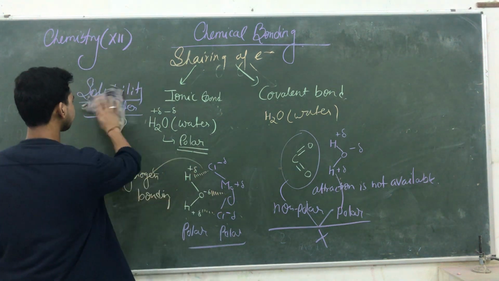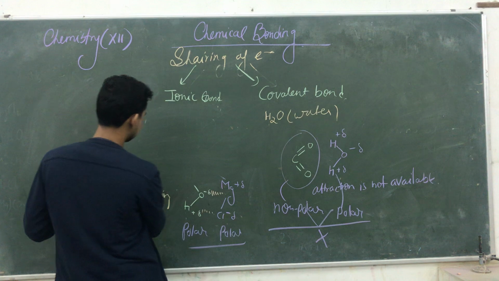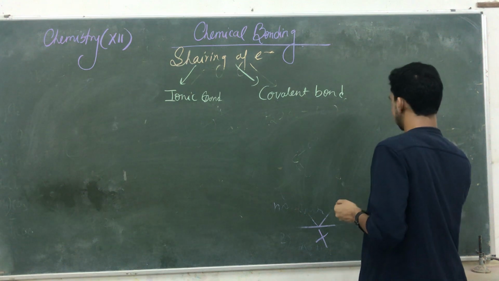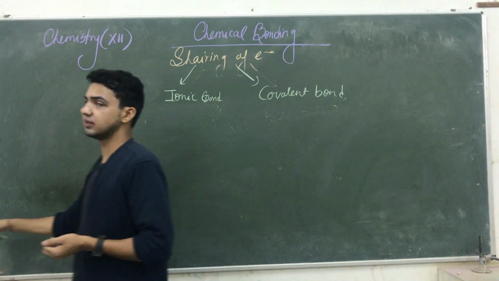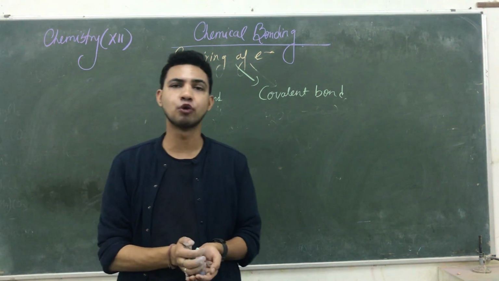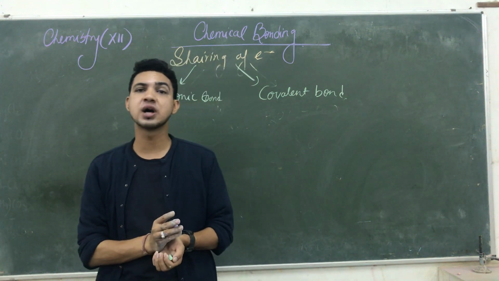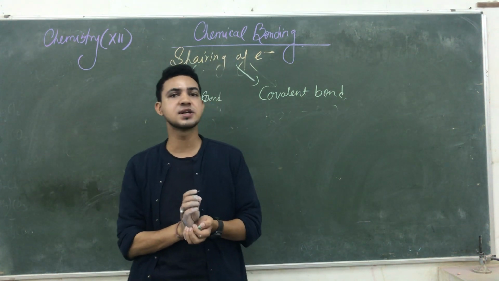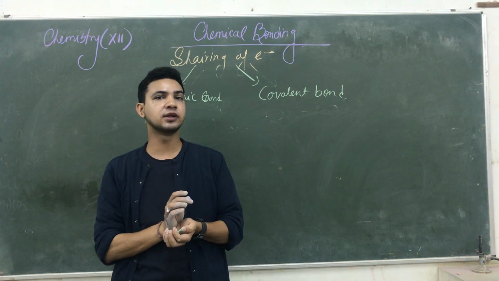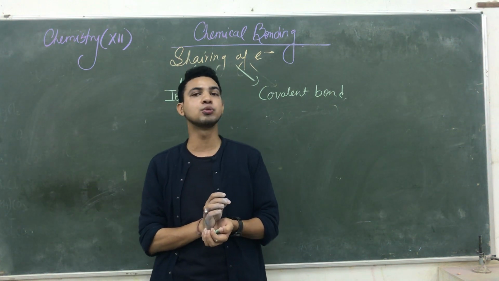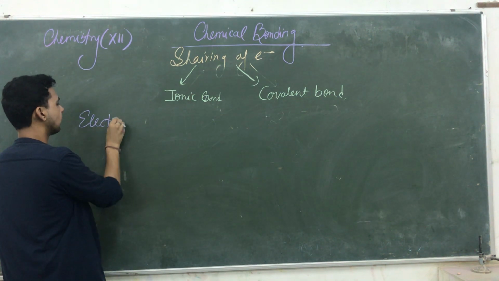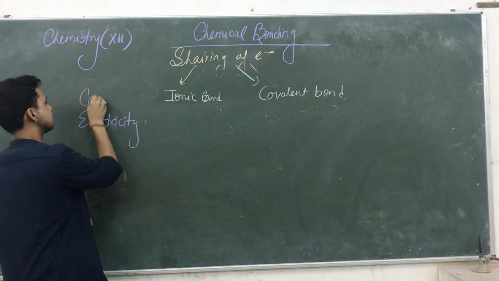See the next one. Another one is conducting electricity. Which compounds easily conduct electricity? Compounds conduct electricity when they dissolve in water. When they dissolve in water and produce ions, due to the formation of ions, they are capable of conducting electricity. And those that are not able to dissolve in water and do not produce ions are not able to conduct electricity. So here we are talking about another difference on the basis of conducting electricity.